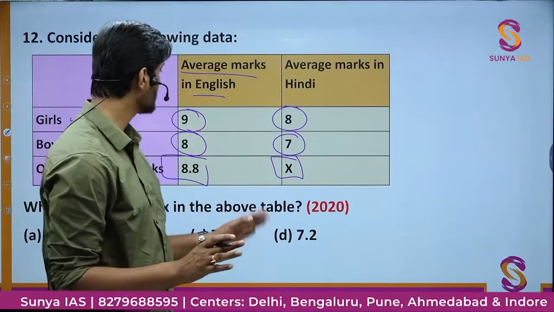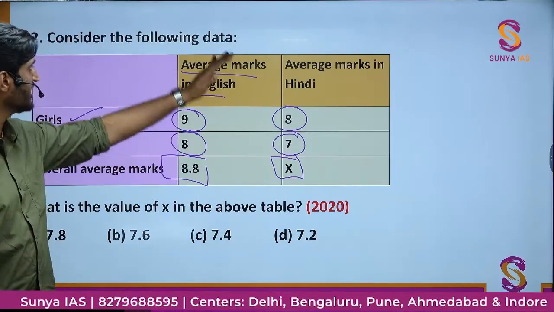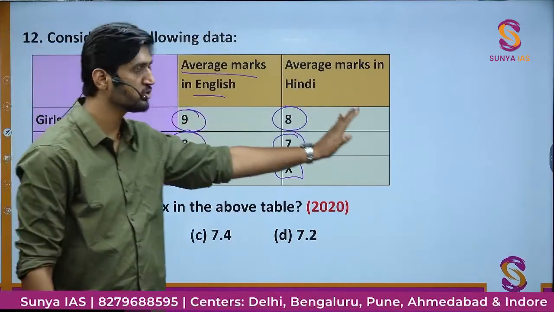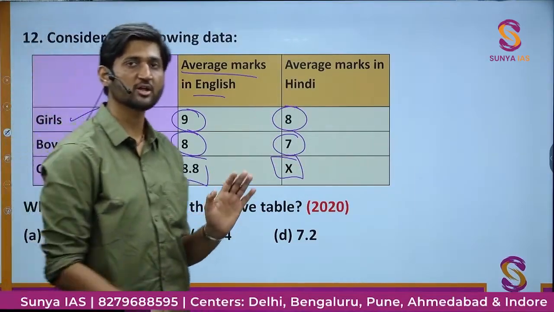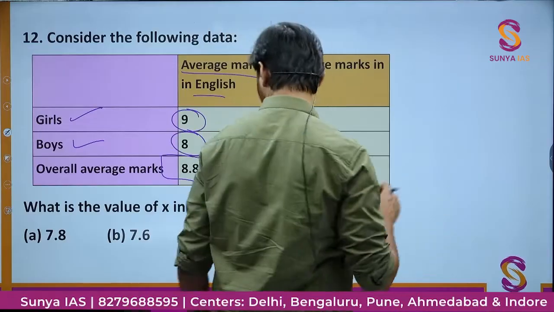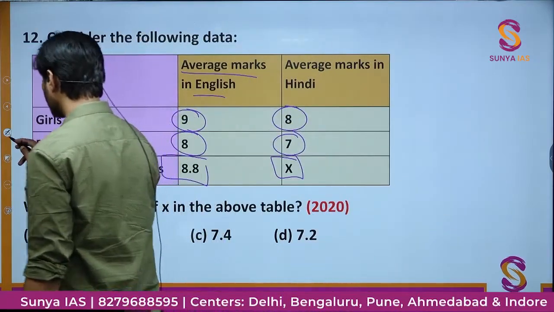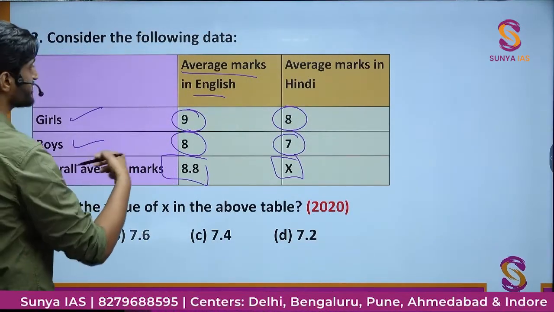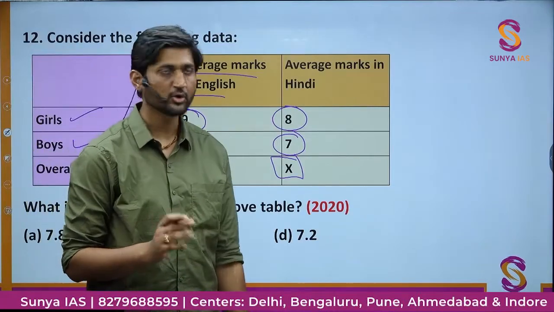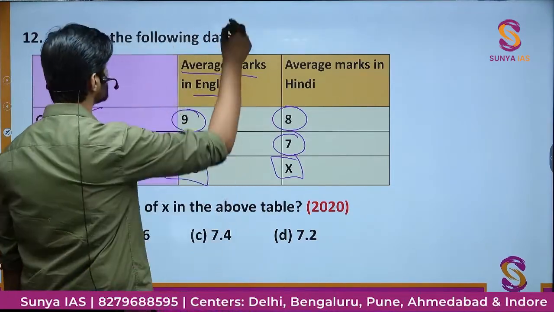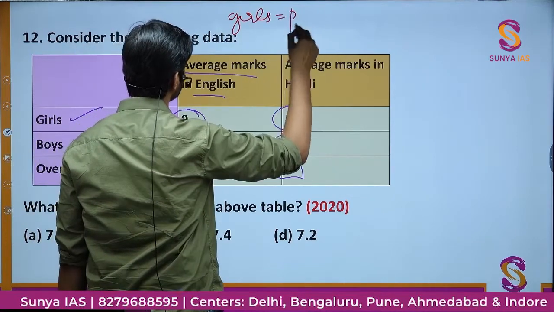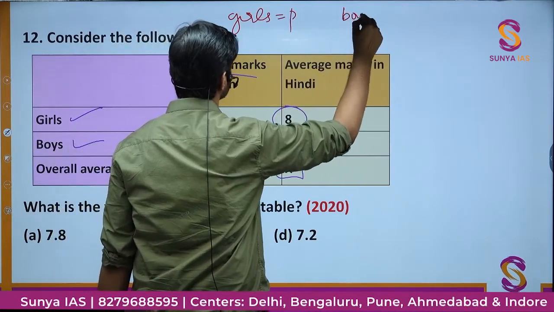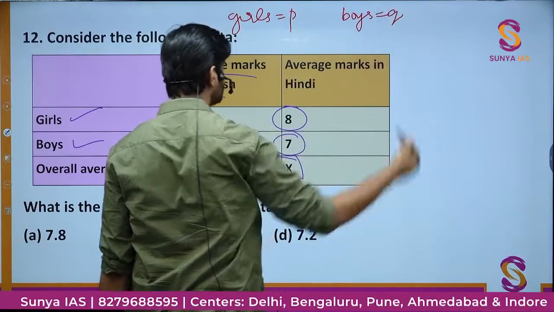So basically what he has done in the question is that we are given the whole mathematical information in the form of a table. You have to just figure out whatever the values here are. In this question, first of all, we must know that we are not given the number of girls and the number of boys. So I will assume the number of girls to be, let's call it P, and the number of boys to be Q.